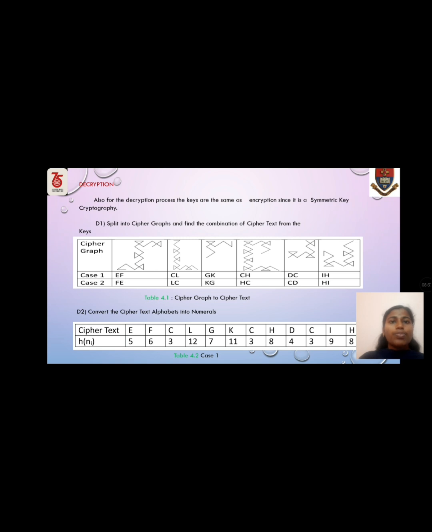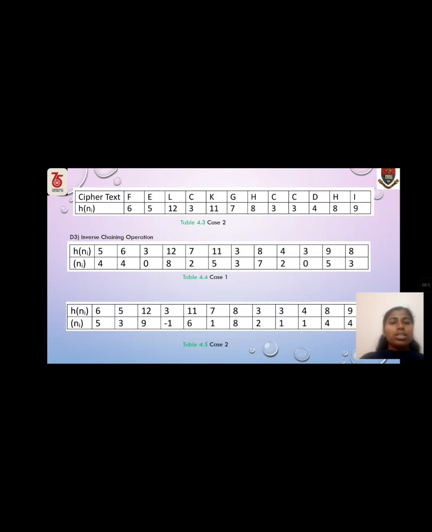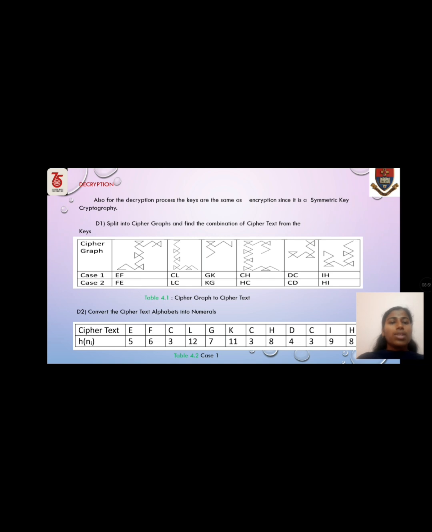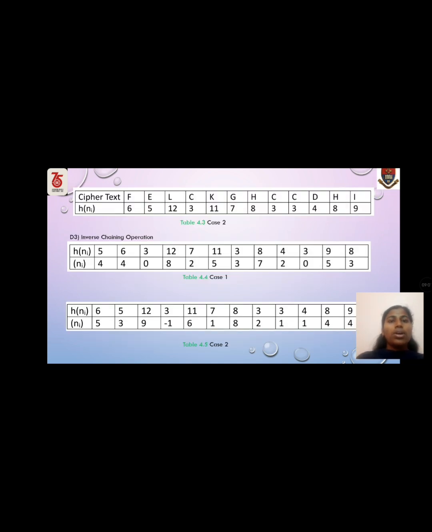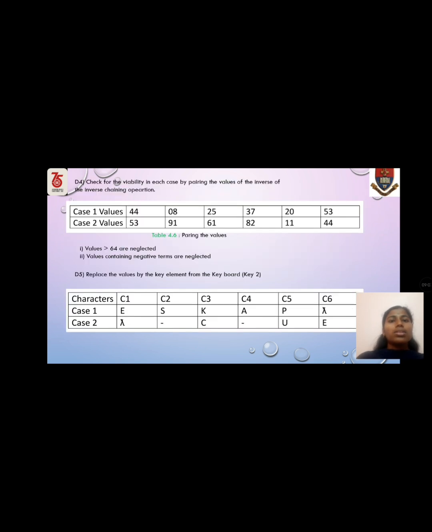Decryption. Step 1, split into cipher graphs and find the combination of cipher text from the keys. Step 2, convert the cipher text alphabets into numericals. Step 2 has two cases, case 1 and case 2. Step 3, inverse chaining operation. It also has two cases. Step 4, check for the viability in each case by pairing the values of the inverse chaining operation.